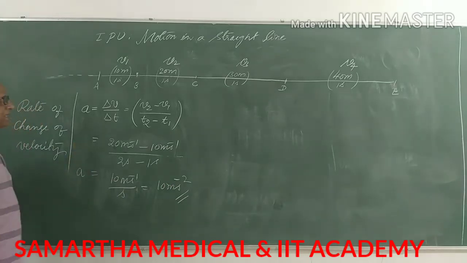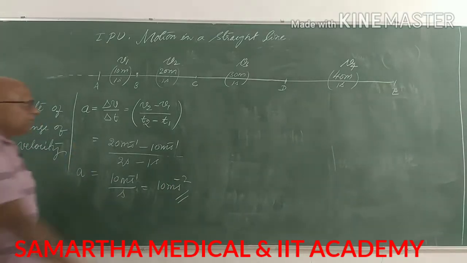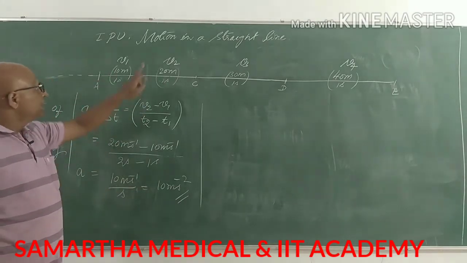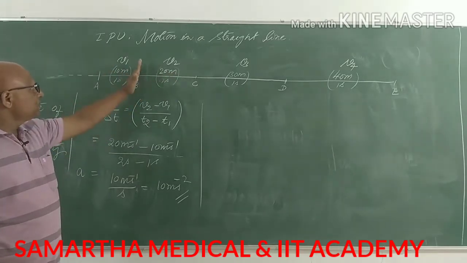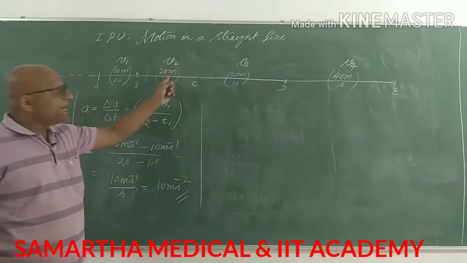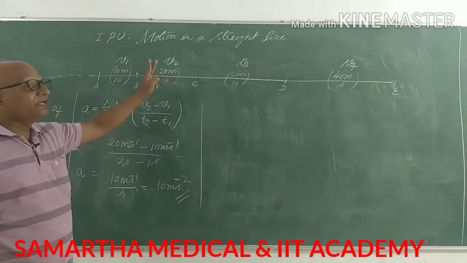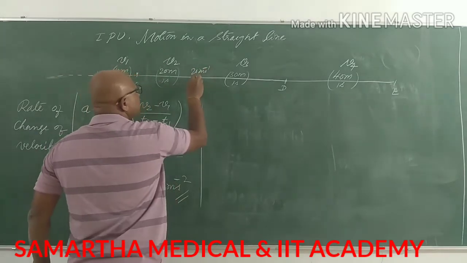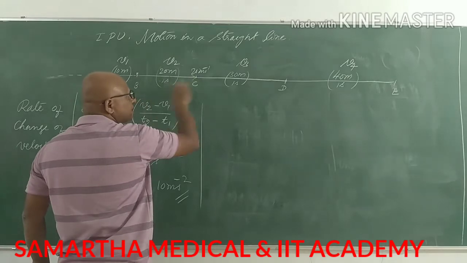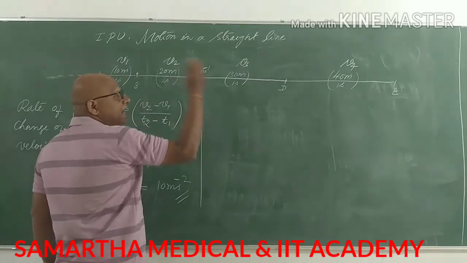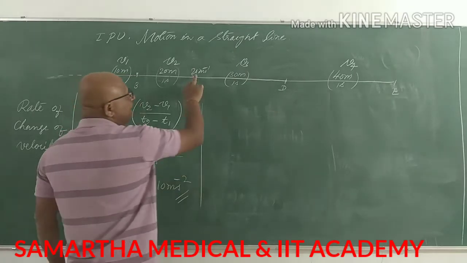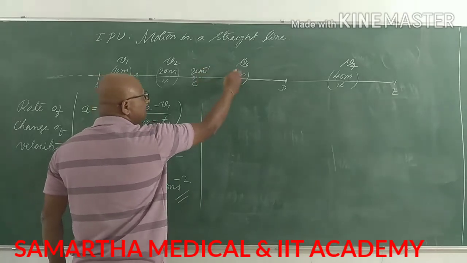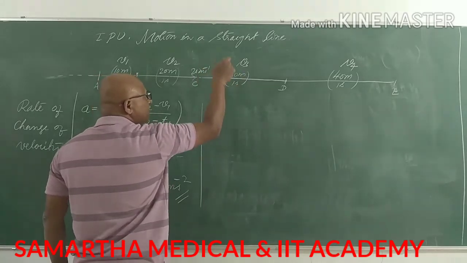That is called the acceleration of the body, where velocity is changing at the rate of 10 meter per second. Means 10 meter per second is added, and 10 plus 10 is 20 meter per second. The velocity is 20 meter per second at this point. The particle is coming with 20 meter per second from this point. Now the velocity will add another 10 meter per second. 20 meter per second plus 10 meter per second is added. Now it becomes 30 meter per second.